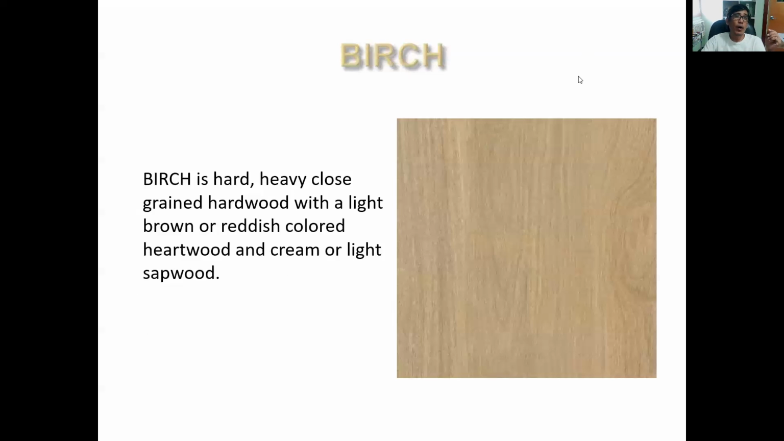Okay. Another one is the birch. The birch is a hard, heavy, close-grain hardwood with a light brown or reddish colored heartwood and cream or light sapwood. So this is another type. So this birch is also a common material that is being used for veneer. Because of the light color of the wood, you can see this type of color usually on the interiors of lobbies of hotels or in residential areas because it's very light and sort of light brown.